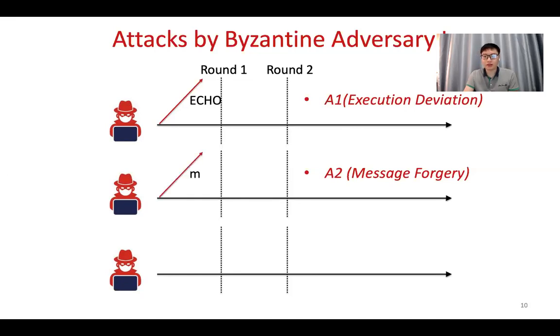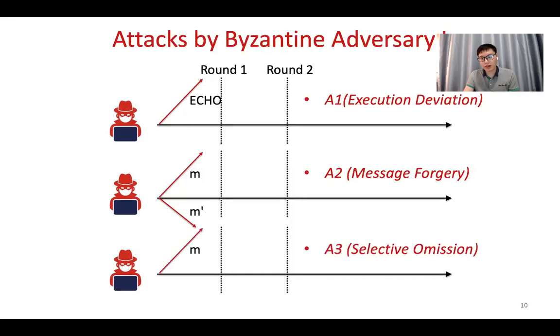Basically, she can send the correct message to some honest nodes and send the wrong message to the other honest nodes. At the end, the different honest nodes may have different views on the message, and they may have some divergence in their views, and then reach different acceptance of the message.